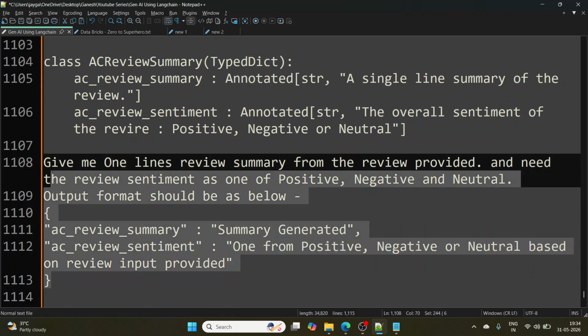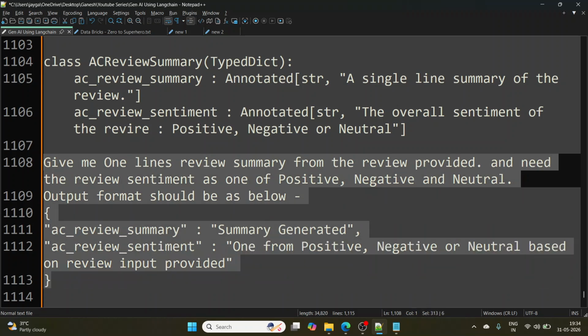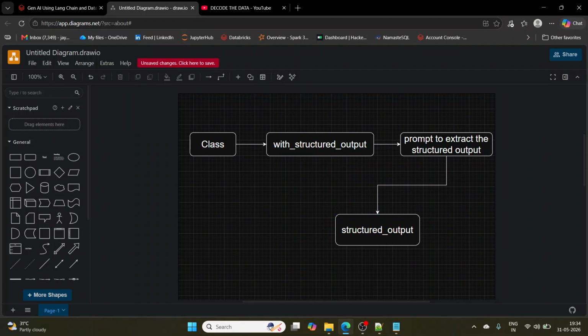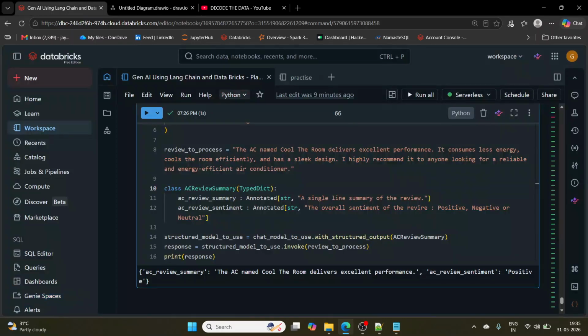This might be the prompt that is getting created in the backend by the with structured output function. And then we are invoking this prompt against the chat model and we are getting the structured output.